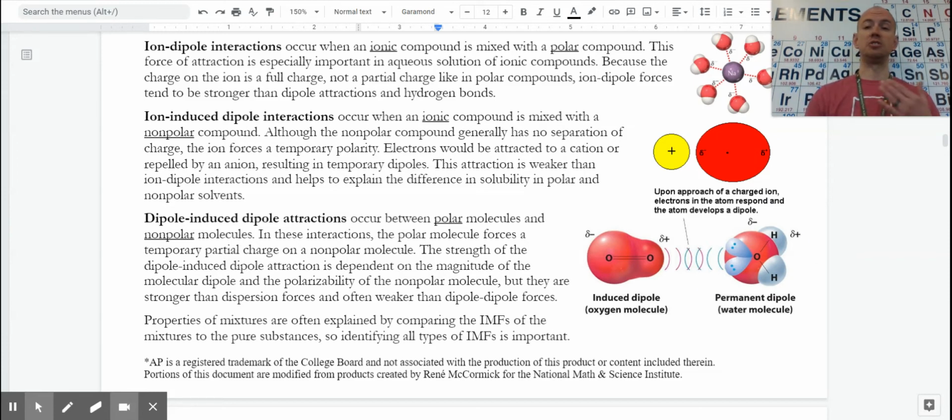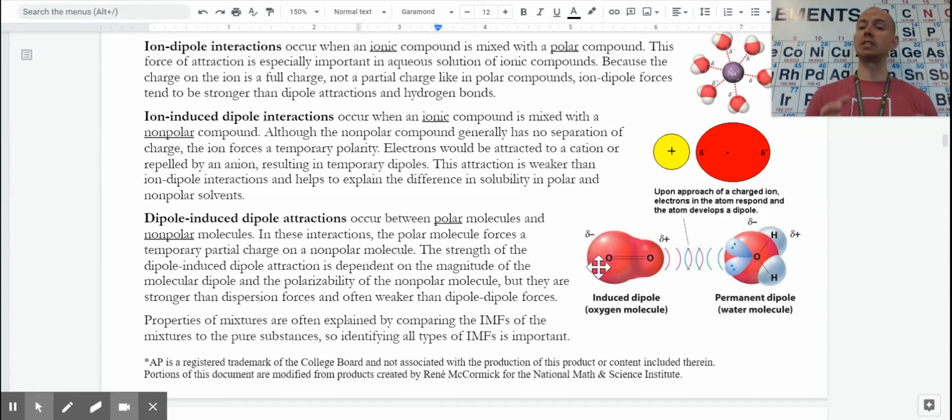As we talk about things that do and don't dissolve, we'll come back to this, but this interaction is important. The oxygen in this case would attract another oxygen with only dispersion forces. The water to oxygen makes a permanent to induced, or a dipole to induced dipole.